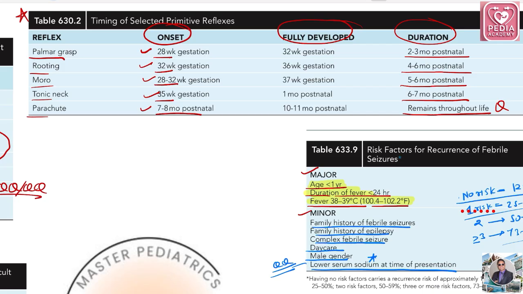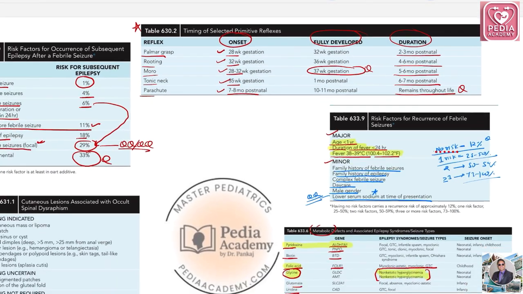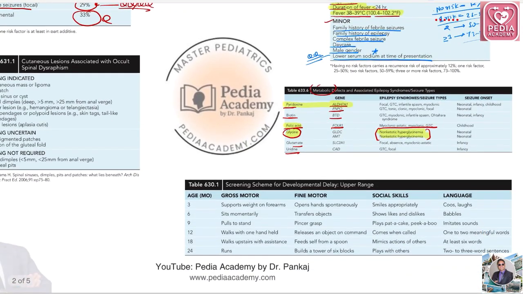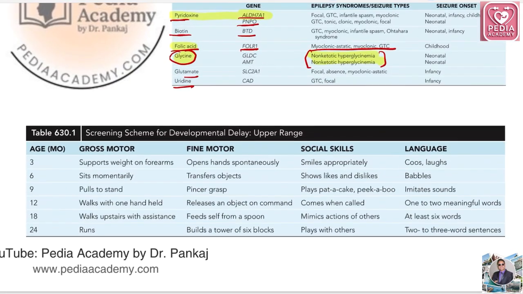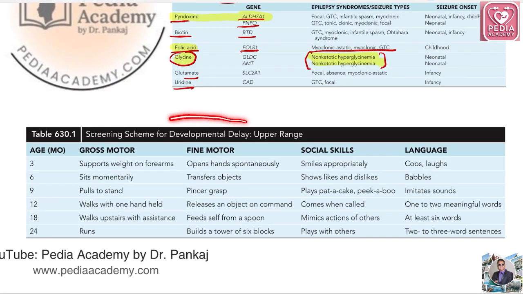So this is actually your undergraduate level table, but fully developed, they will ask Moro at 37 weeks of gestation. Other you can remember. Again, this table is very important. You have to remember, because at least I remember 5 to 7 questions have been asked from this table in the past 2-3 exams. So this is ultra high yield. Okay. Next, we'll discuss the screening scheme for developmental delay.